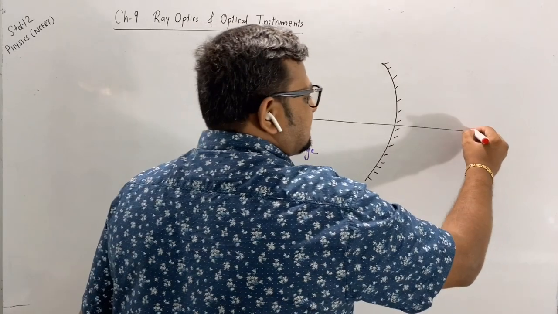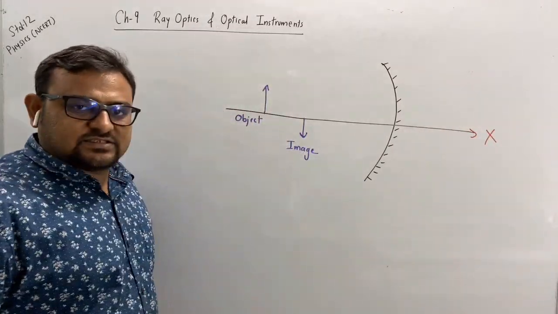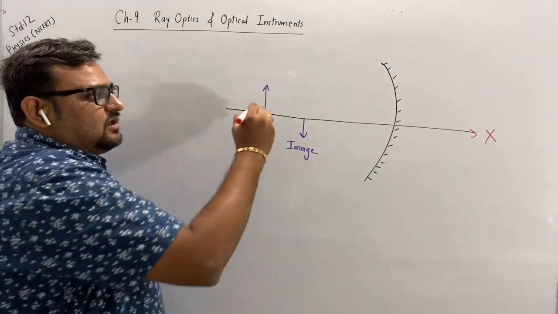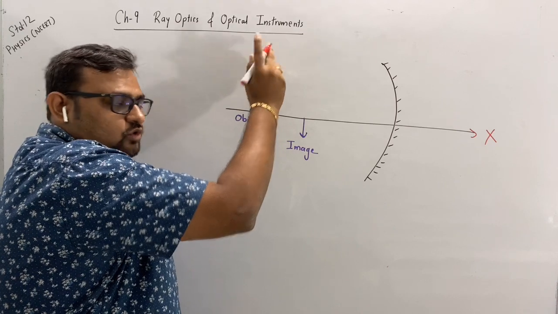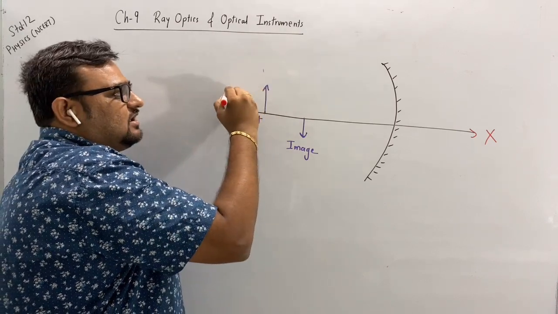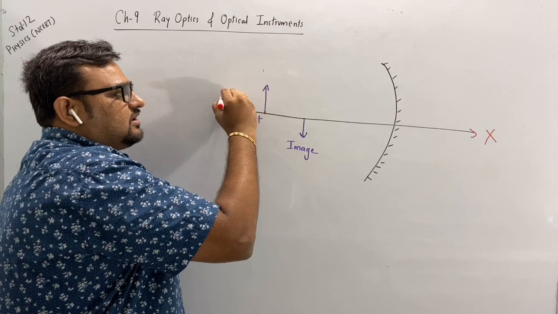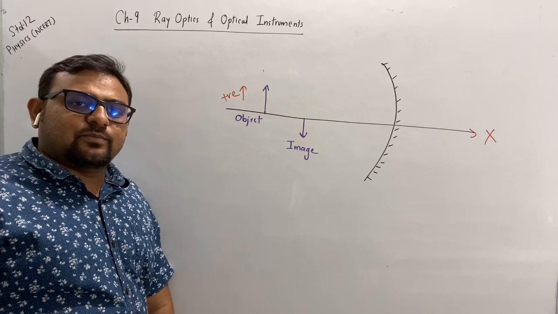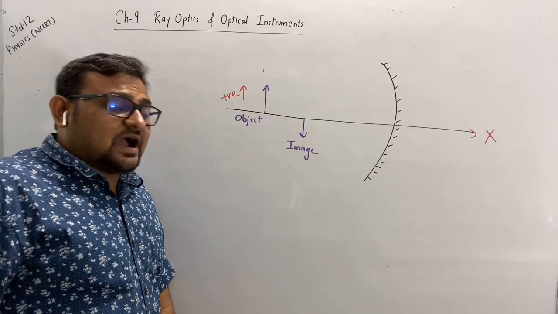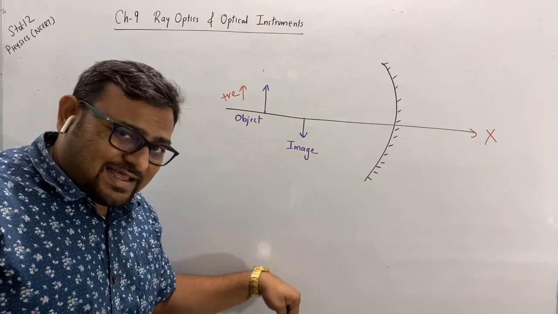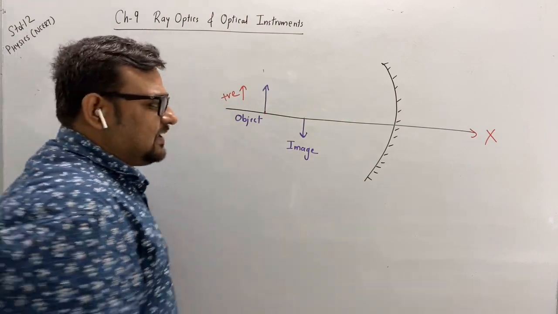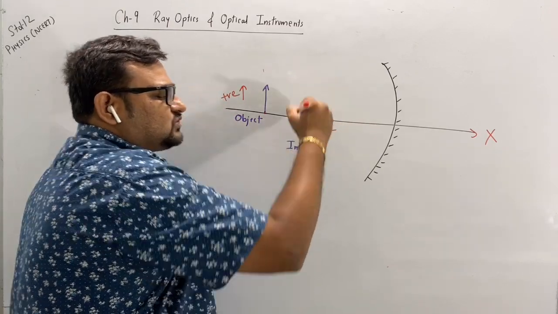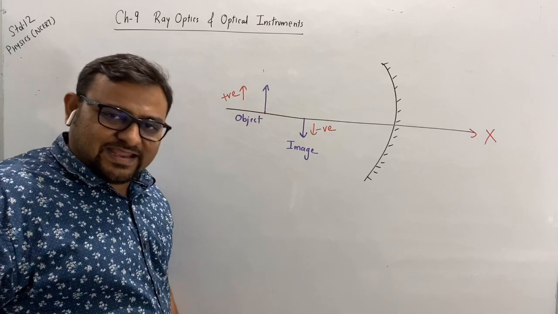First, if I consider this as the x-axis and the vertical as the y-axis, then the object above, in the positive y direction, this height is taken positive. So the height of the object will be positive. Then the height of the object in the downward direction from the principal axis is taken negative.